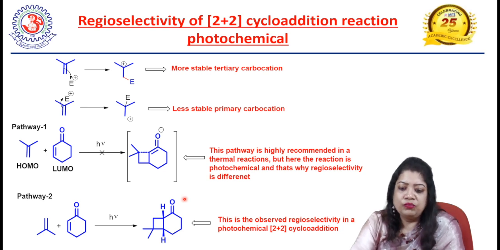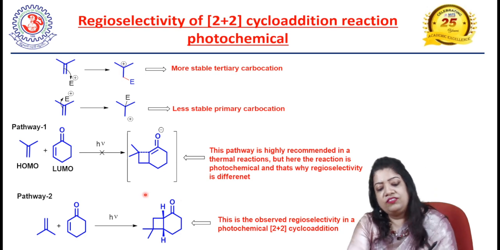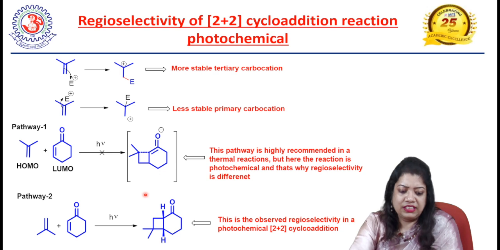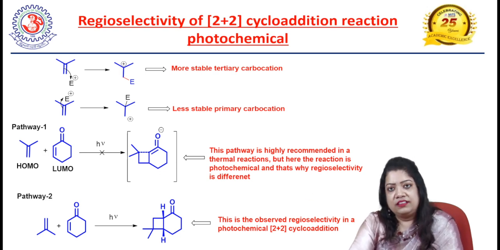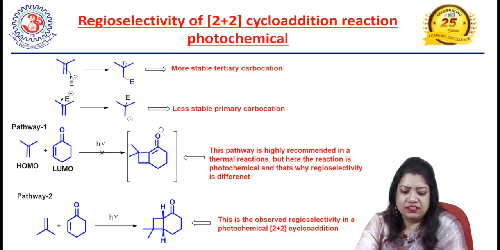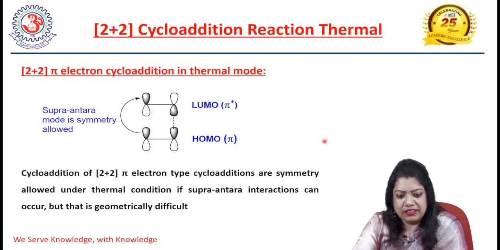Instead of a HOMO-LUMO interaction, we have a LUMO-LUMO interaction. Therefore, it follows just the reverse regioselectivity to that seen in thermal 4+2 cycloaddition reactions. So the regioselectivity is just opposite to that of the thermal cycloaddition reaction. Everything is explained in these slides.